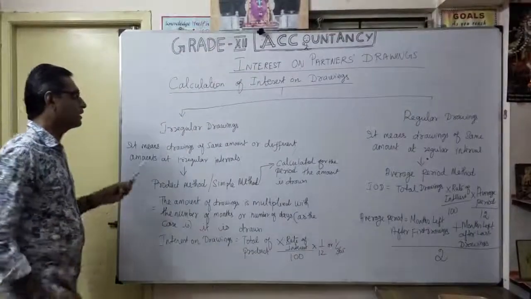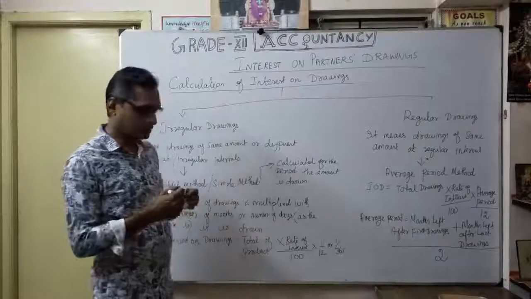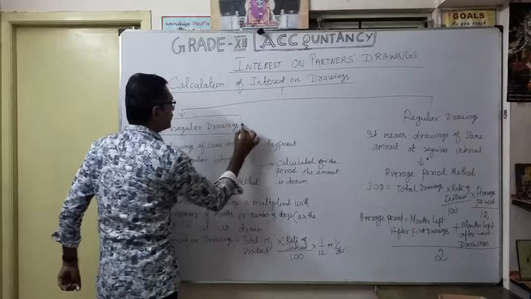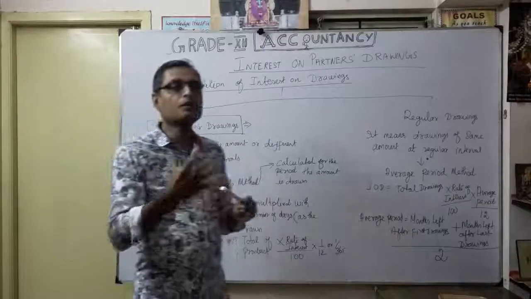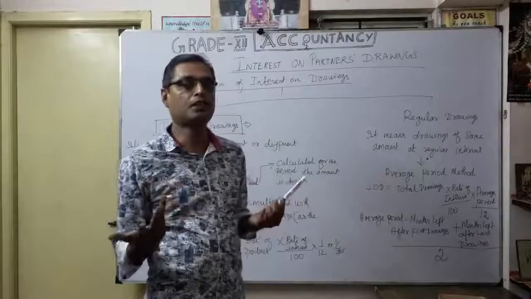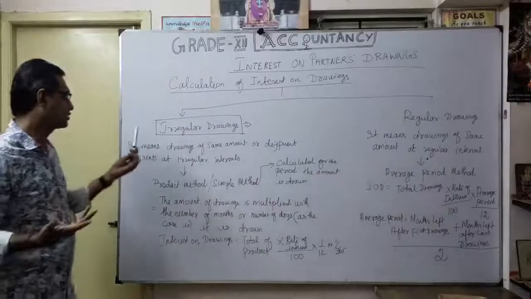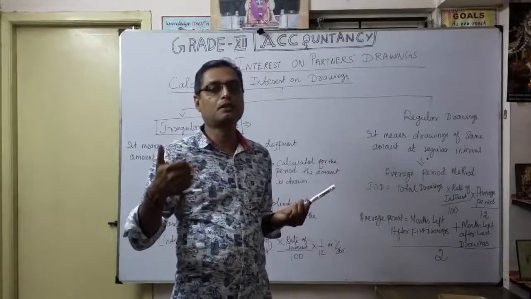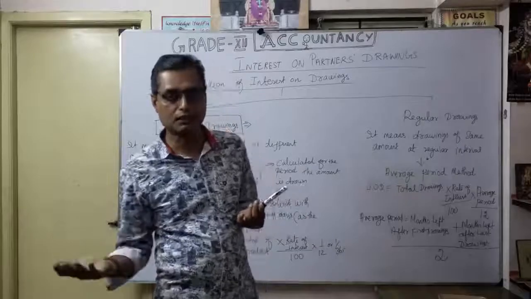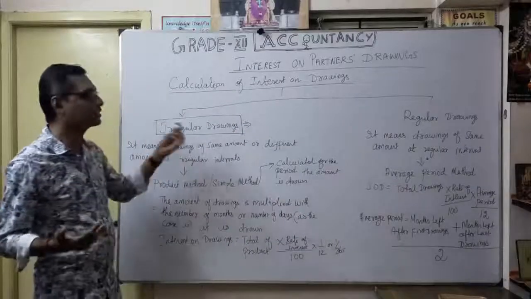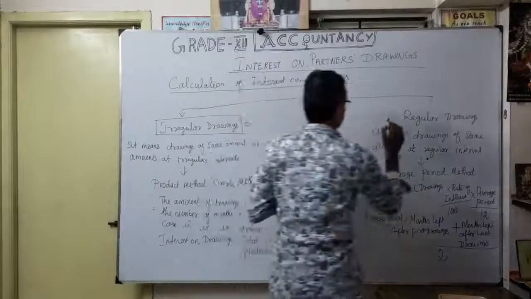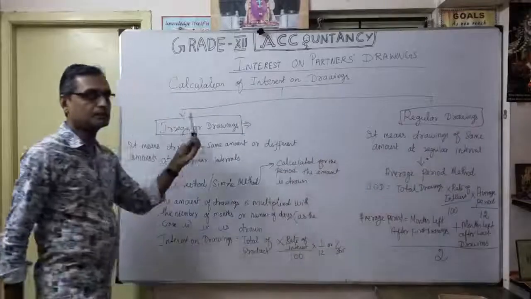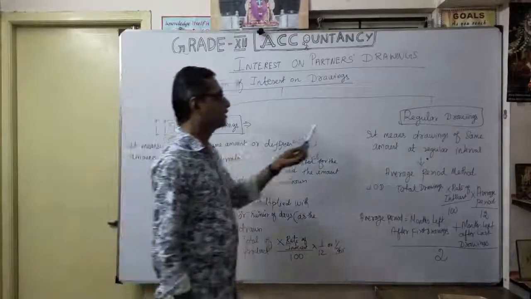See here, drawings can be classified into 2 types. Drawings may be irregular drawings. That means irregular drawings are not uniform drawings. Whenever they feel, they withdraw the money. No condition like that, correct? That's irregular drawings, not periodical drawings. For example, April, then suddenly June, and suddenly October, like that. That's irregular drawings. The other is regular drawings, where uniformly they will draw. So first of all, drawings can be classified into irregular drawings and regular drawings.